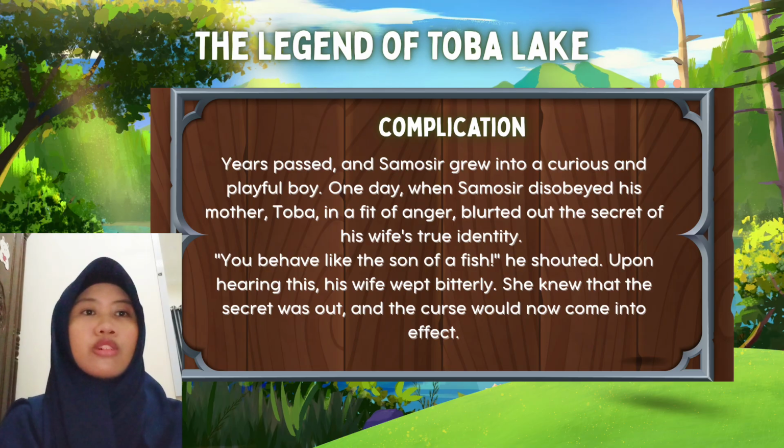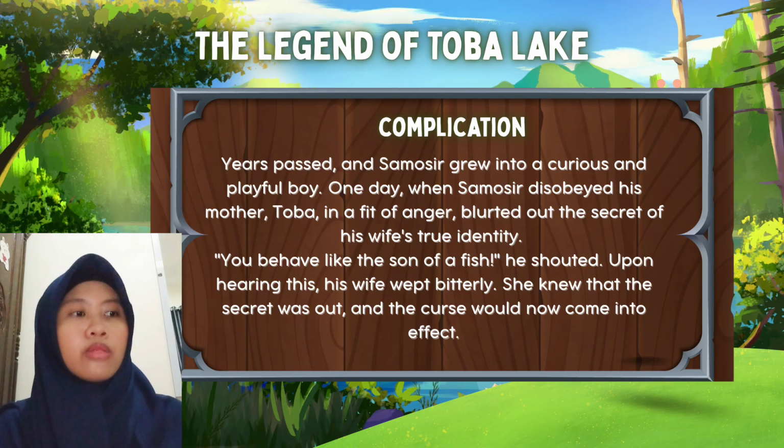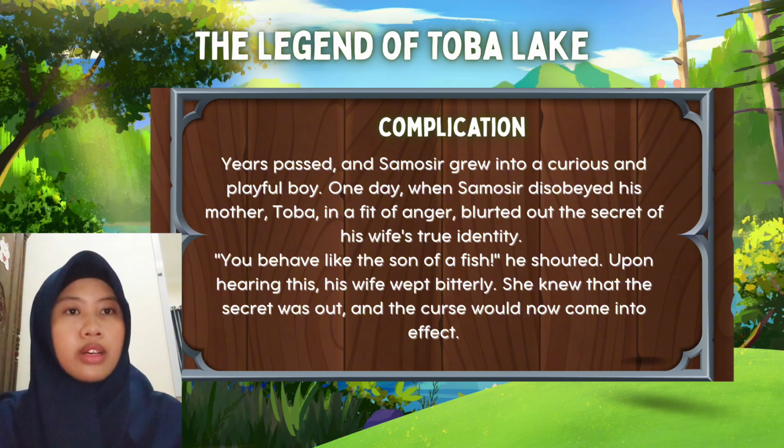This part is complication. Toba marries a woman who turned into a fish, and then the problems arise when Toba reveals his wife's secret.